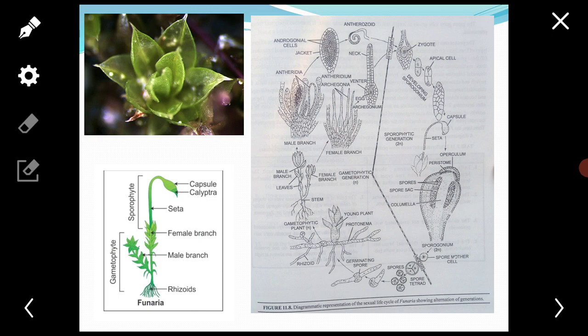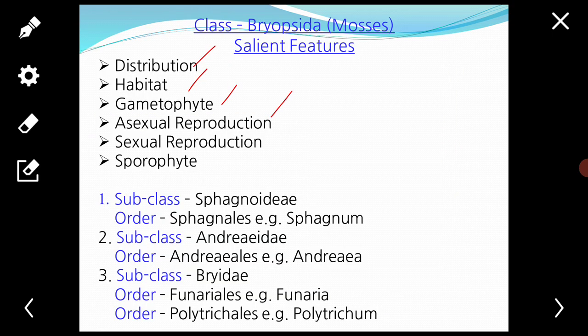Next, that is the asexual reproduction. Asexual reproduction by vegetative means is widespread in mosses. Any part of the gametophyte, namely leaf, stem, rhizoids, or any portion of the plant or protonema, can regenerate a new gametophore.